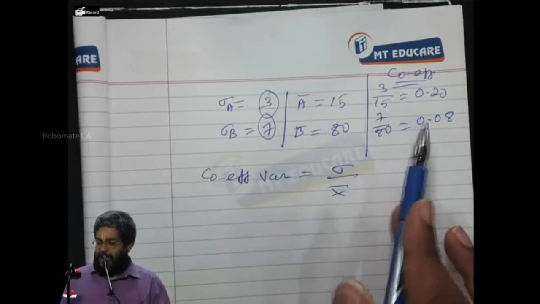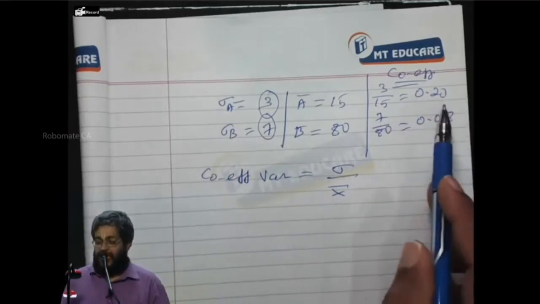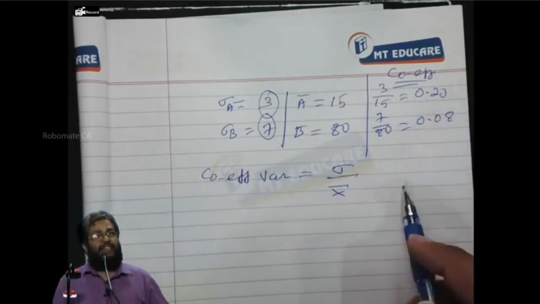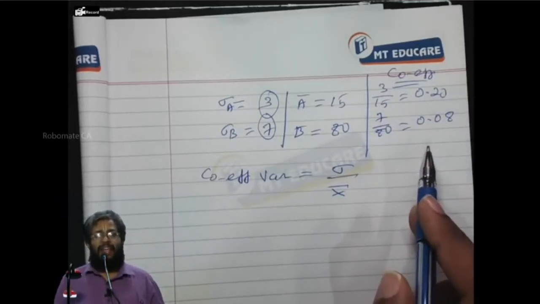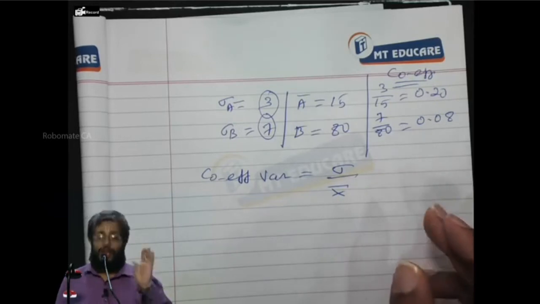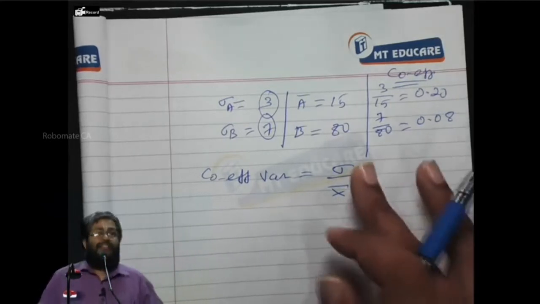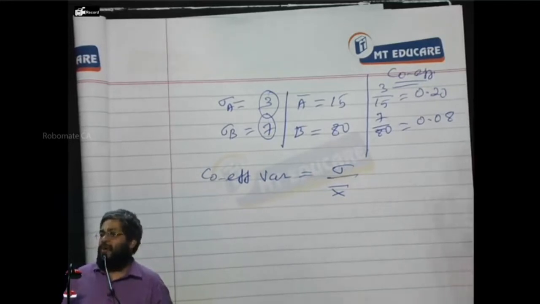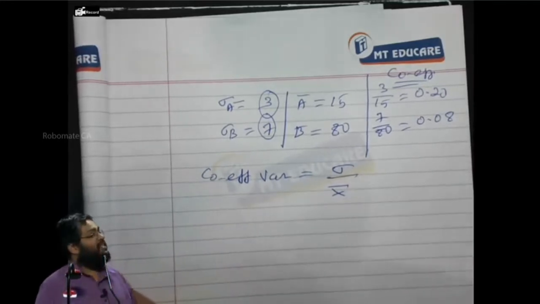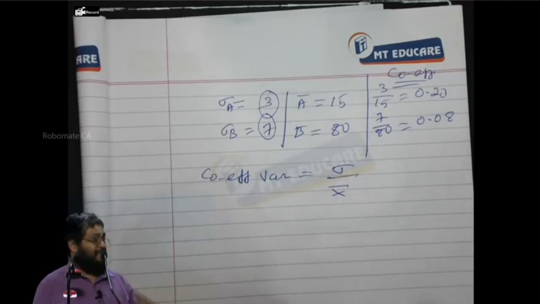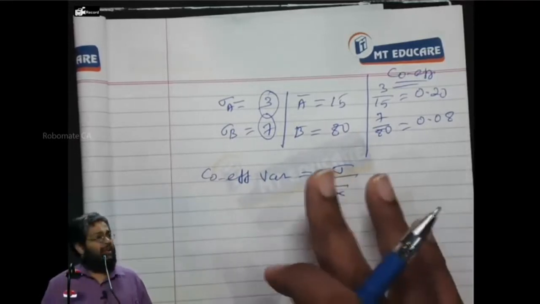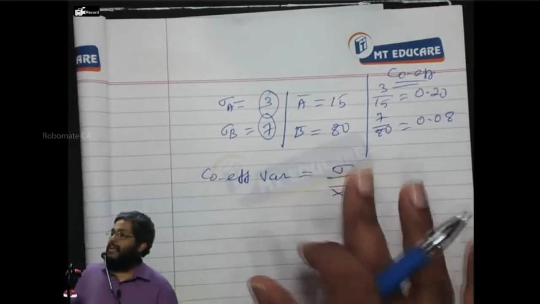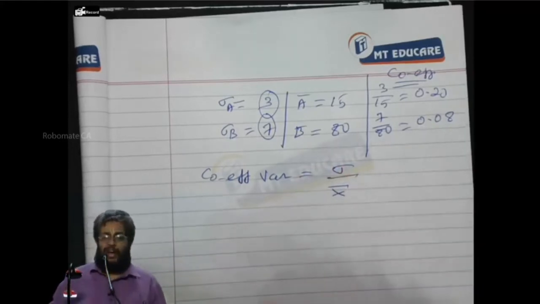Tell me, which is having the higher coefficient of variation? A, it is more risky. Which is having the lower coefficient of variation? B, which is less risky. So, standard deviation sees the risk in absolute terms, whereas coefficient of variation measures in relative terms. It is not only the standard deviation which is important, it is around what mean it deviates that is important. A 7 deviation around an 80 mean is lesser than a 3 deviation around just a 15 mean. Everybody, are you following what I am saying? This is the coefficient of variation.